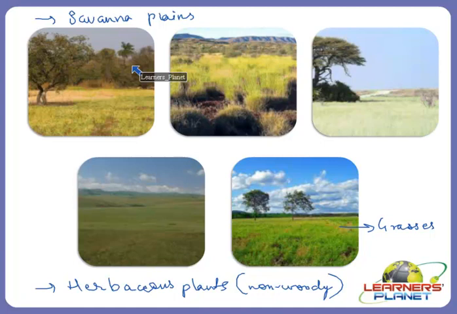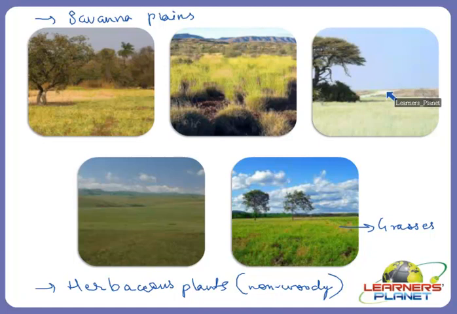Now you must be thinking how animals would be surviving over here. Yes, grasslands lack the trees and heavy bush to hide many creatures. So because of this open landscape and widely spaced trees, grasslands are home to large herds of grazing mammals such as zebra.